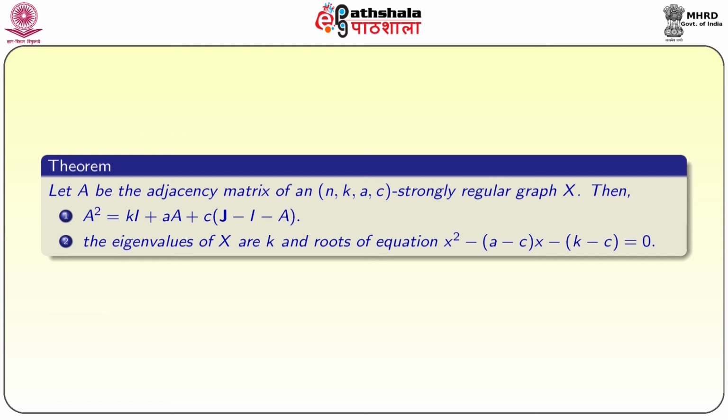Let A be the adjacency matrix of an (n, k, a, c) strongly regular graph, then we have A square is equal to k into identity matrix plus small a into capital A plus c times J minus I minus A. Recall that J minus I minus A is nothing but the adjacency matrix of the X complement. The eigenvalues of X are k and roots of the equation x square minus (a minus c) into x minus (k minus c) is equal to 0.